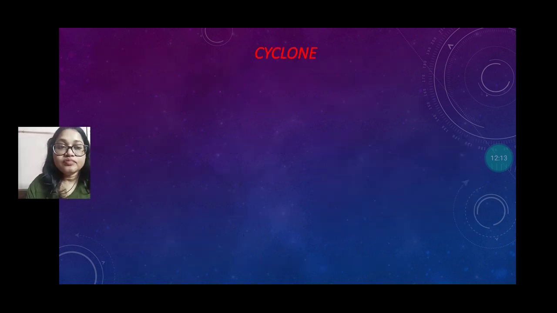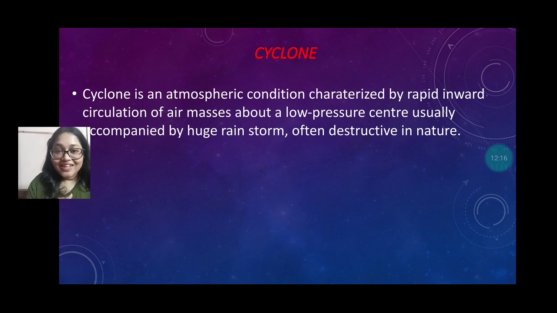A cyclone is an atmospheric condition characterized by rapid inward circulation. That means the wind circulates from outside and comes inside, from the high pressure zone to the low pressure zone.